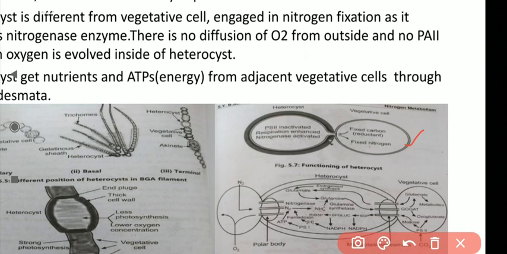And this is a very unique mechanism in blue-green algae, producing ATP but not evolving oxygen, which can damage the nitrogenase enzyme. So heterocysts are connected to adjacent cells through plasmodesmata to get nutrients. Whatever nutrient is needed by this heterocyst is obtained from the vegetative cells. In this way, by avoiding oxygen presence, with the help of thick walls and inactivation of photosystem 2, the heterocyst protects the nitrogenase enzyme, fixes atmospheric nitrogen and provides this nitrogen to the host plant.